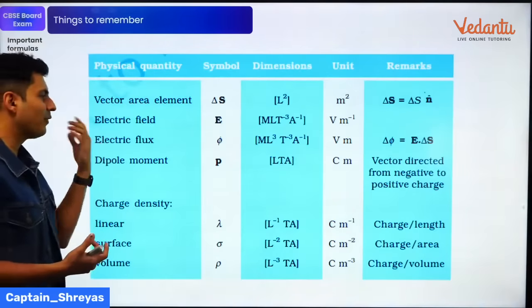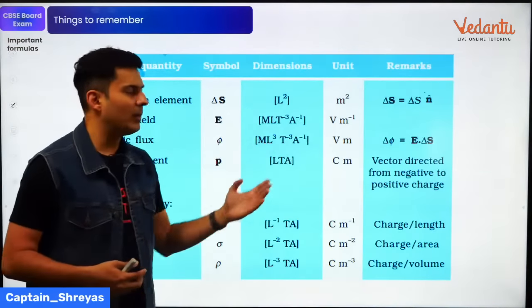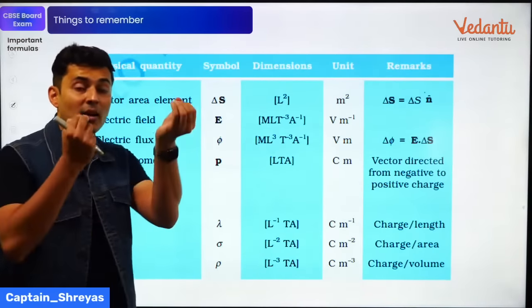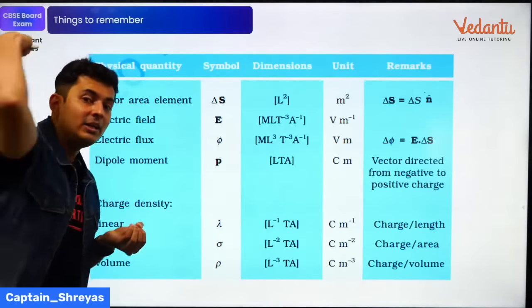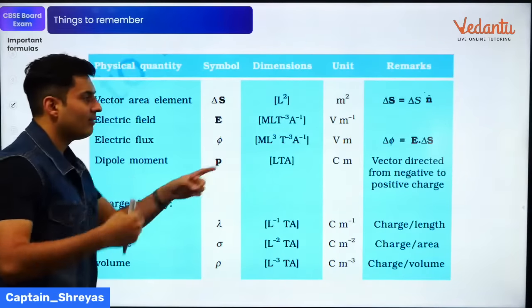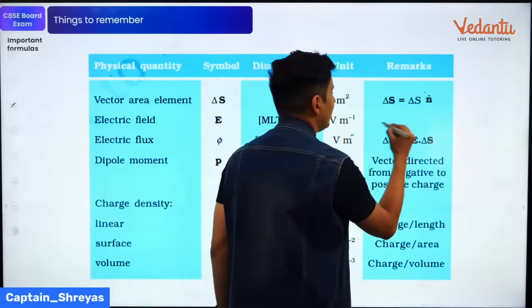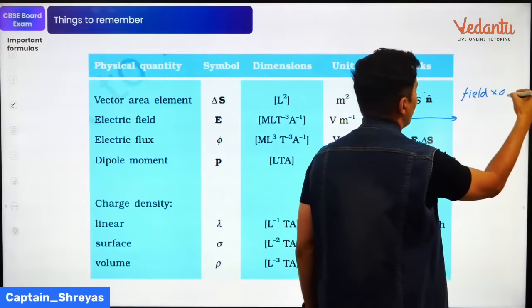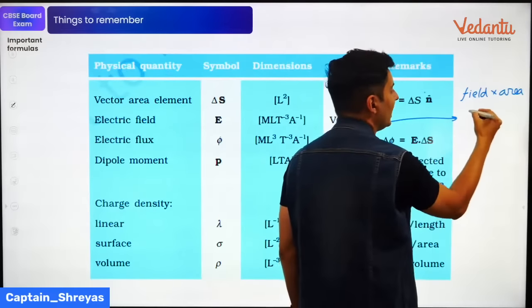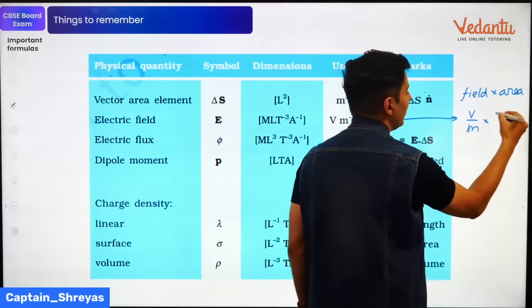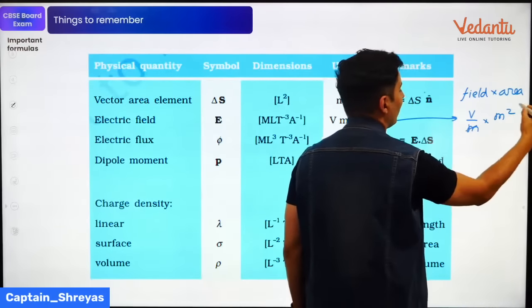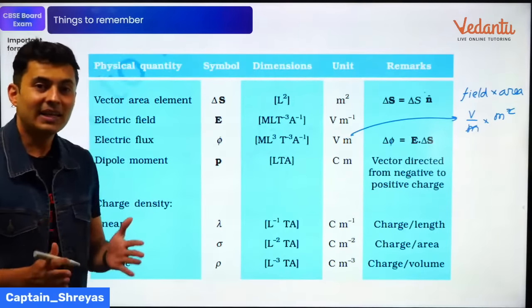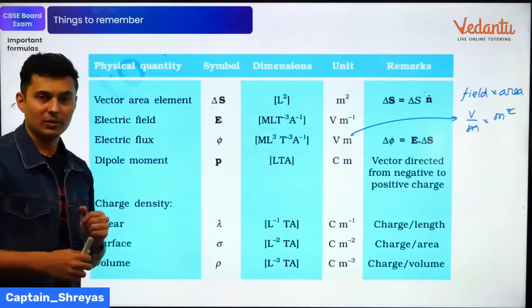Here, electric flux. You can call it volt meter because electric field is volts per meter into area, which is meter square, will give me volt meter. How did this come? Observe. It is field multiplied by area. The unit of field is volt per meter. Unit of area is meter square. One of the meter gets cancelled, so you are left with volt into meter. So that's how you can get any of these units.